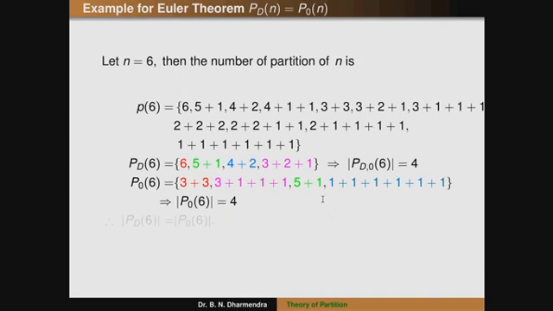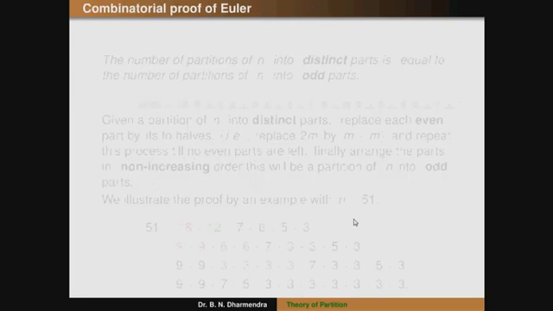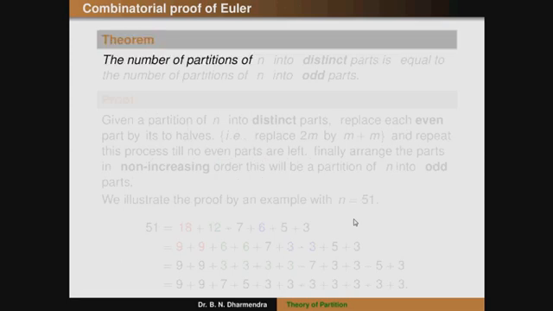So therefore both the values are the same, so the cardinality of both sets is the same. It can be written as the cardinality of P_d(6) is equal to the cardinality of P_o(6). But next, from the examination point of view, this one is a combinatorial proof of Euler's theorem. You can observe here the theorem statement, the same theorem: the number of partitions of n into distinct parts is equal to the number of partitions of n into odd parts.